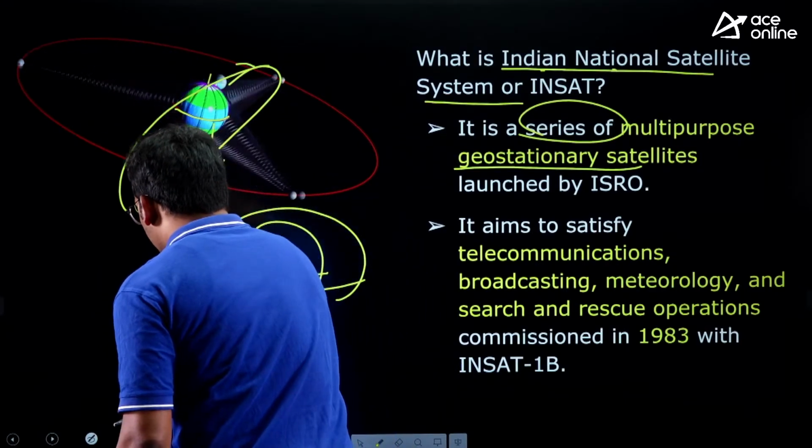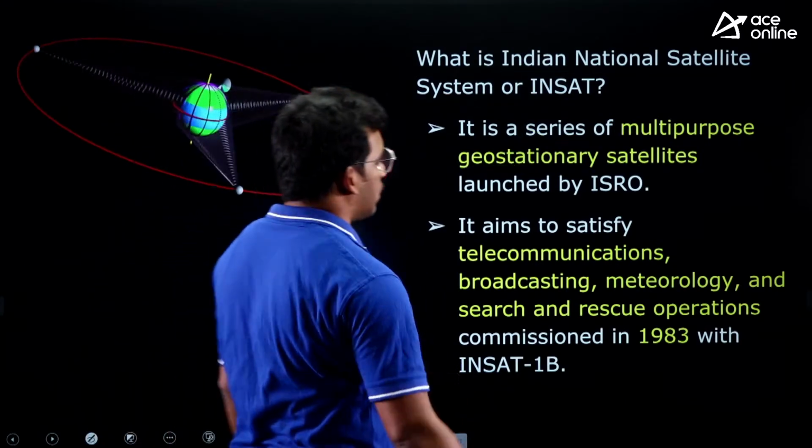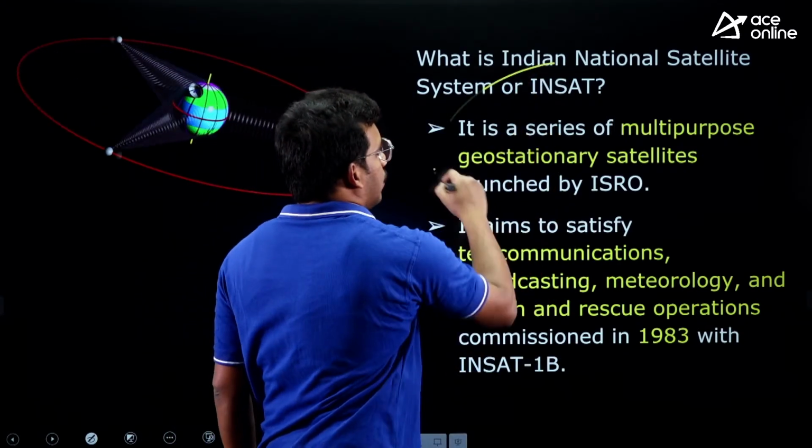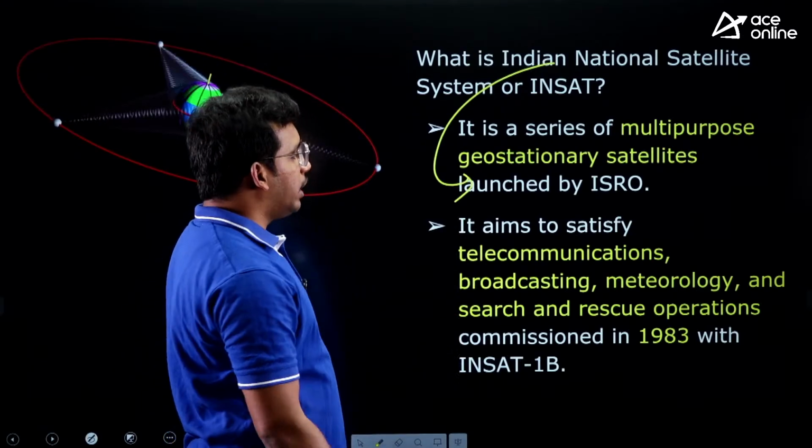So you can see the diagram. If you have any confusion, you will understand it. Okay, so it is a series of multiple geostationary orbits, INSAT, launched in the equator region.